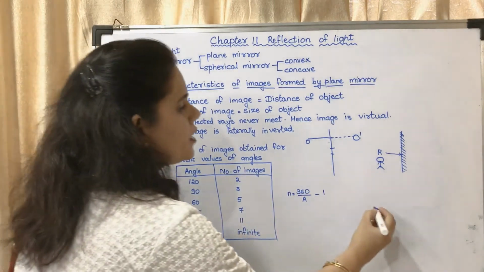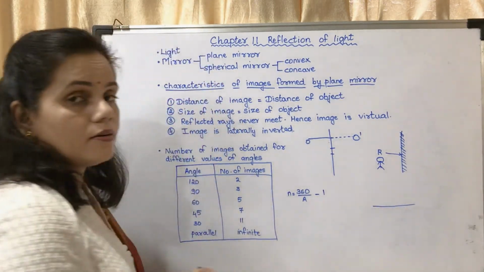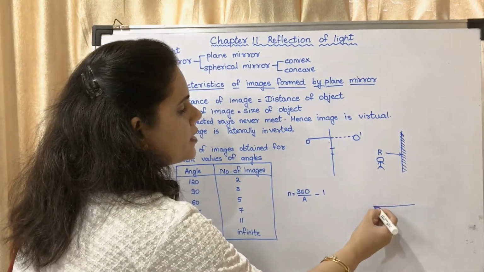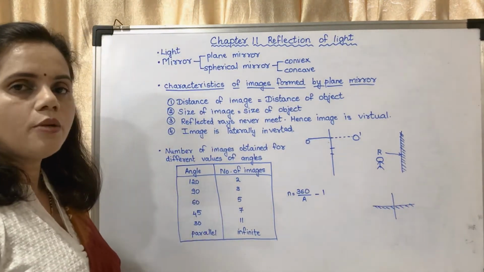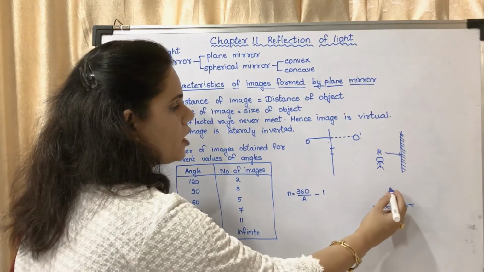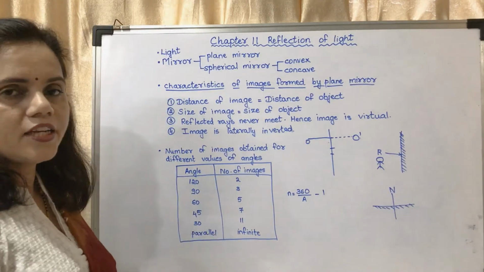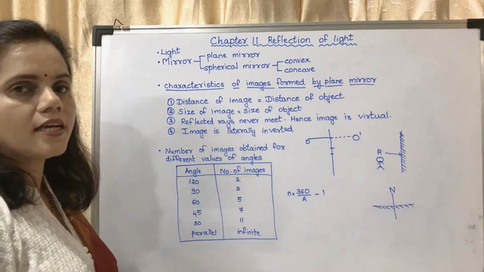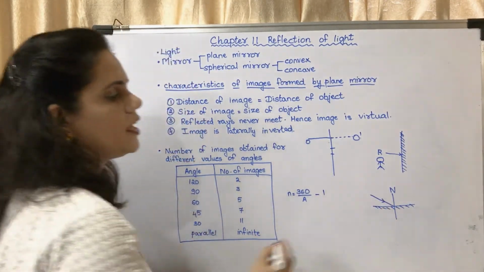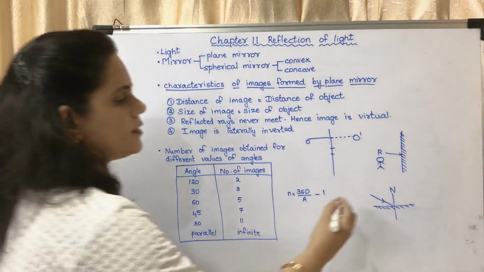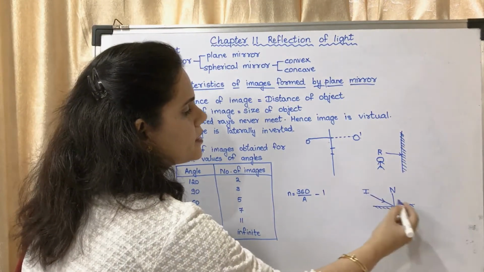Okay, now here you may see if this is a mirror. Okay, this is a mirror. This line drawn perpendicular to it, that is called as normal. The ray which is falling, that is called as incident ray.